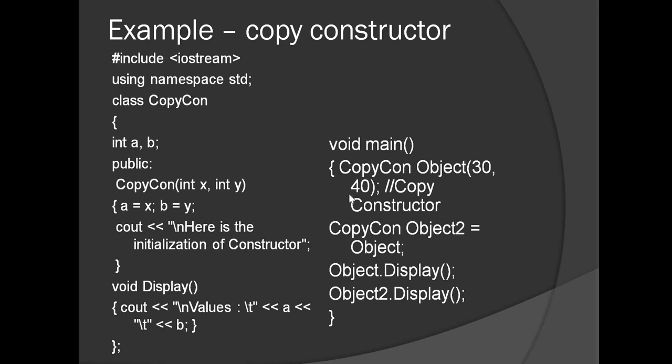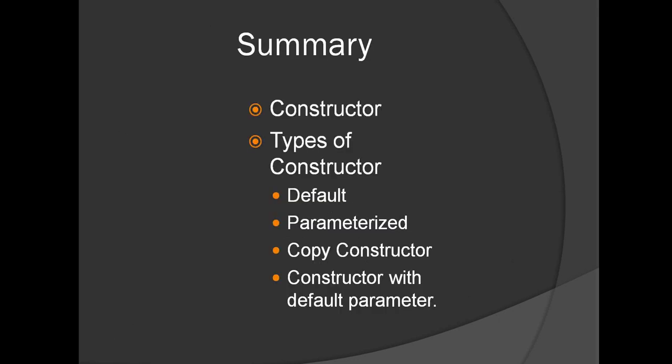So the first object has 30 and 40 as values for the parameters, and the same will be done for object2 also. When we display using the display method, object.display will display the values of a and b as 30 and 40. In the same way, object2.display will also display 30 and 40 for a and b. So this is how your copy constructor works.